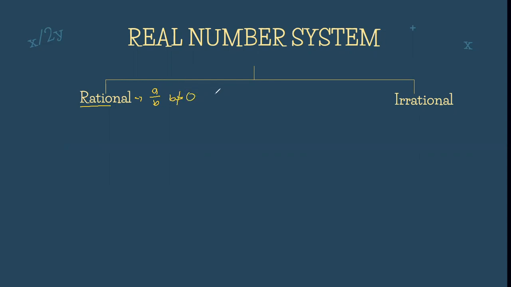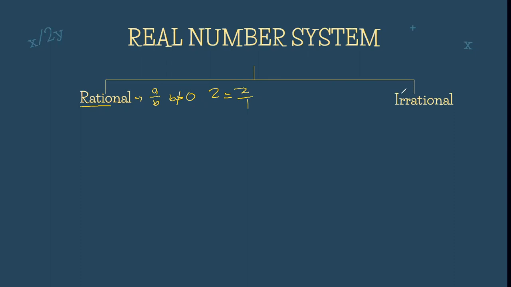So anong example po nito? For example, we have number 2. So ang 2 po is a rational number because we can actually write it in 2 over 1. Opo. Dahil 2 divided by 1 is actually 2, therefore, 2 po is a rational number.